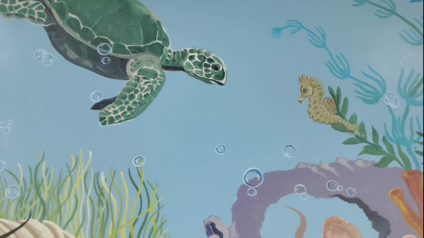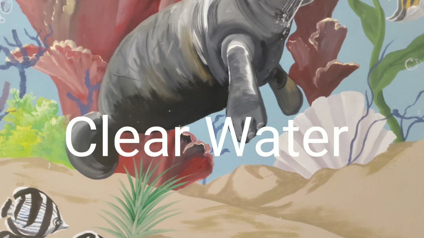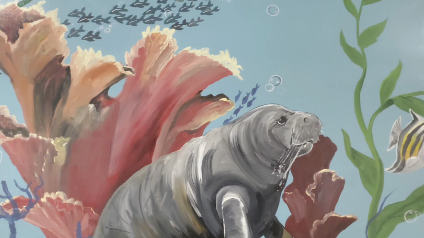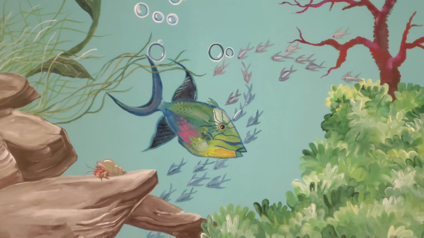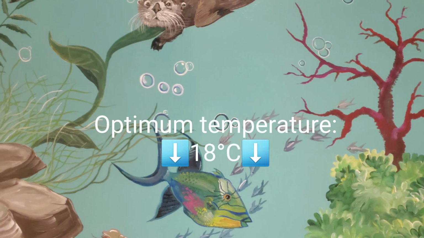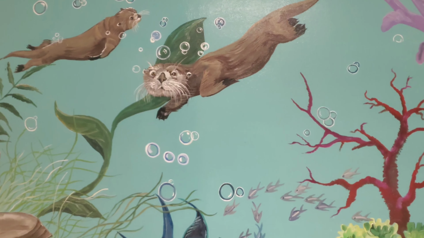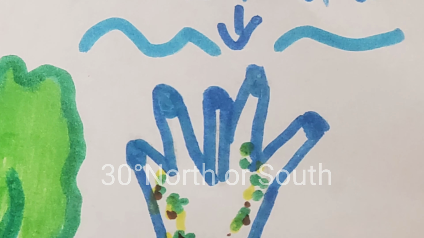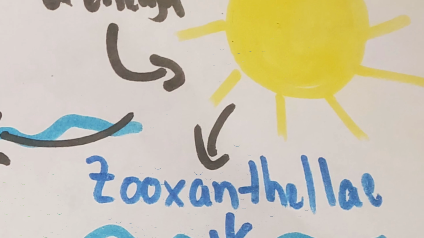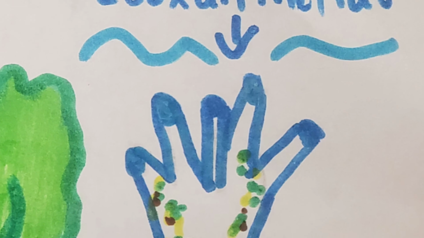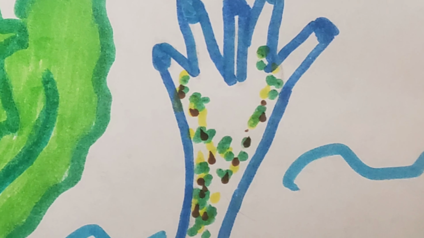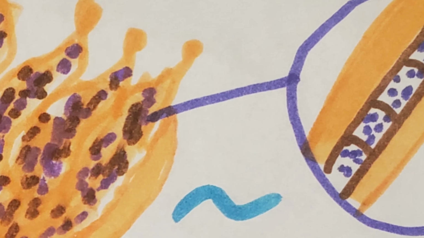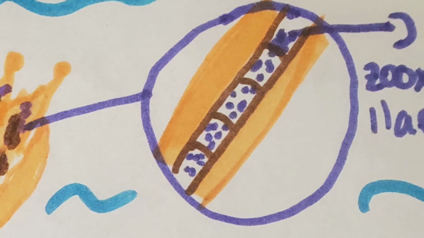Coral reefs are usually found in clear water and they require salt water in order to form. And their optimum temperature is usually above 18 degrees Celsius, and they're found 30 degrees north or south of the equator because the zooxanthellae need to have sunlight. And in case you don't know what the zooxanthellae are, it's a type of algae that lives inside the coral polyps and they form a mutualistic relationship, but we'll talk about that later.